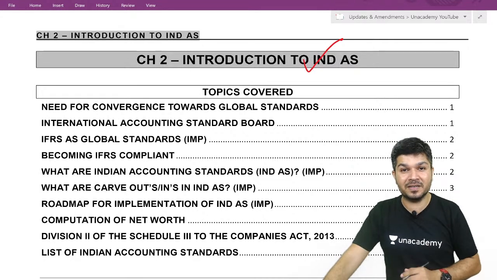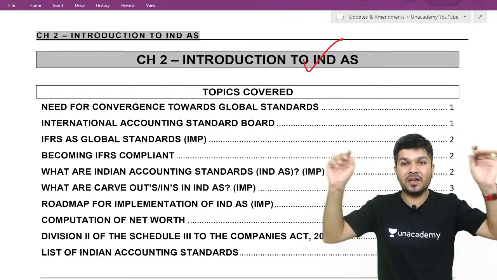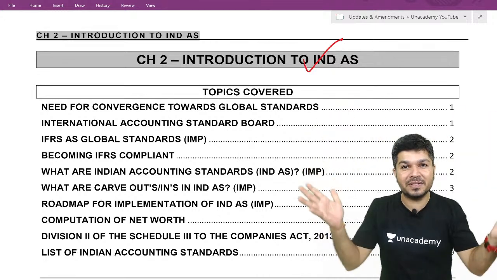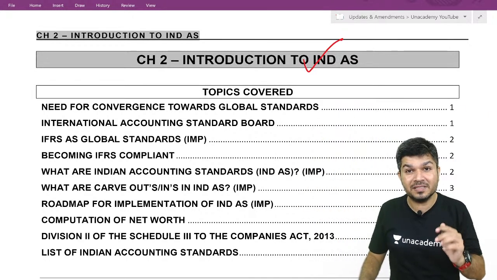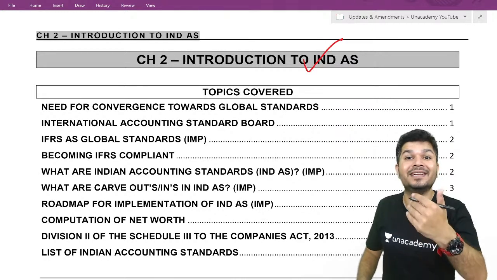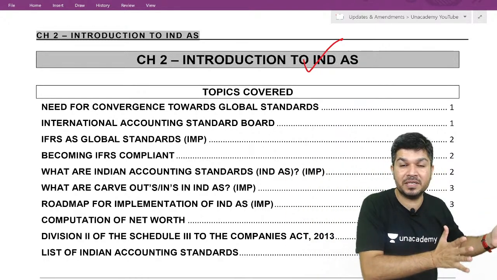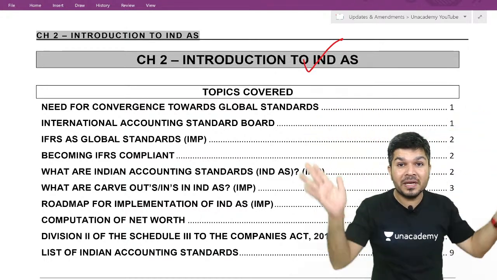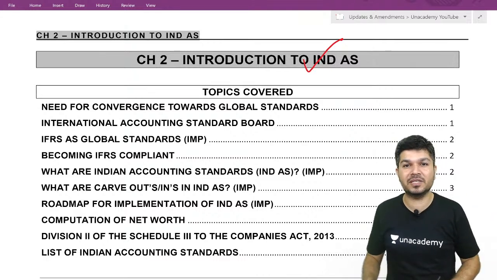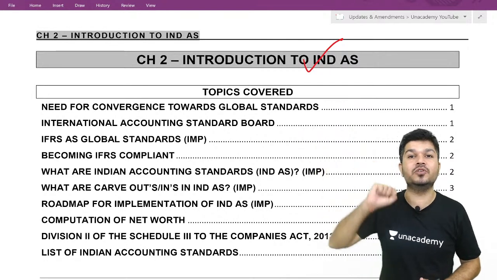Now, IFRS is currently valid in more than 140 countries. Imagine more than 140 countries following similar accounting standards. So globally, we are having a similar accounting standard, and that always helps in cross-border investing. If UK people want to invest in India, they will see the financial statements. If the financial statements are as per the common accounting standard, they are very happy. But if they are not, they will tell that entity to prepare one more set of financials as per UK laws.